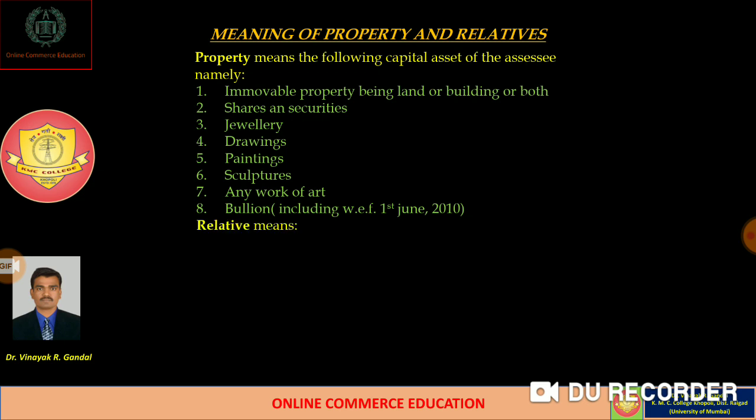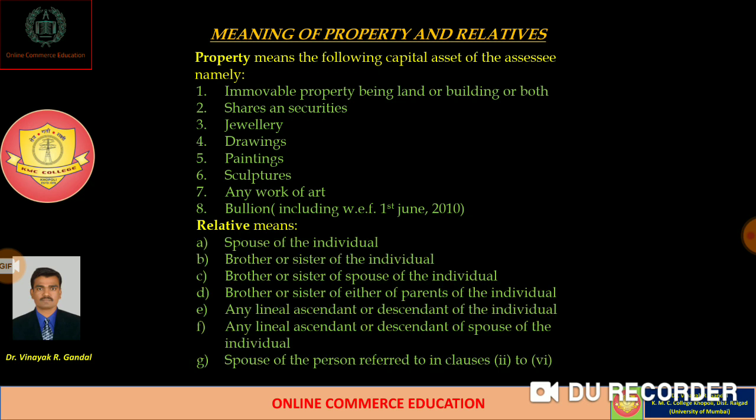And relative means the spouse of the individual, brother or sister of the individual, brother or sister of the spouse of the individual, brother or sister of either of the parents of the individual, or any lineal ascendant or descendant of the individual, and the spouse of the persons referred to in the second and fourth clauses.